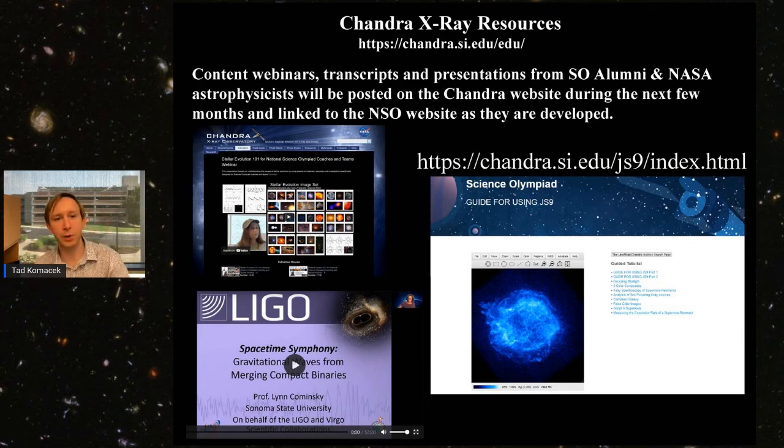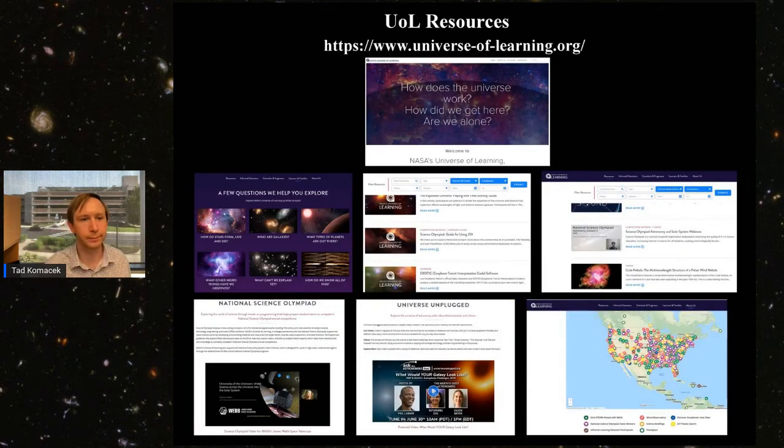And then you can also use Chandra to access the JS9 guide that we've put together. This is a great guide to learn the fundamentals of JS9 and to play around with the actual way that astronomers analyze images and study our universe. So I strongly recommend using this tool and having your students really get into the details of image analysis. Especially if your students are going to nationals, we always include JS9 questions at the nationals level.